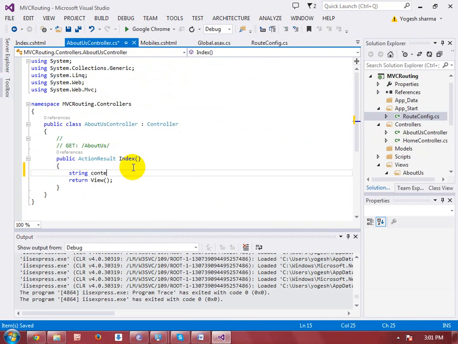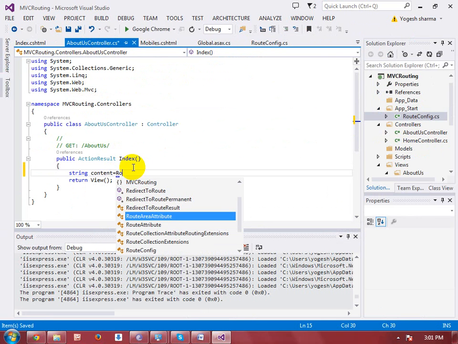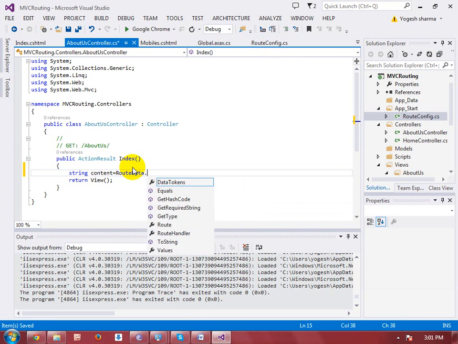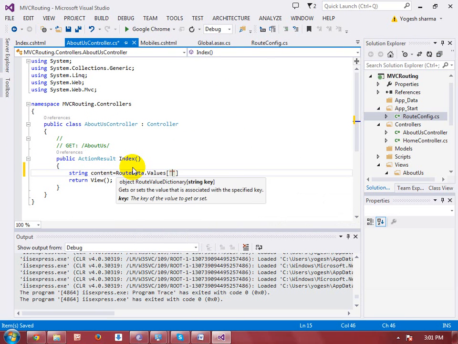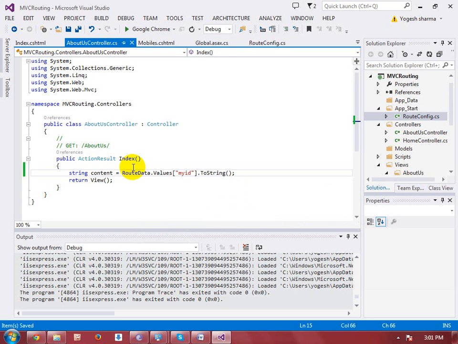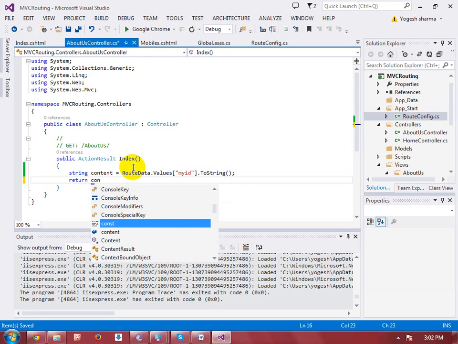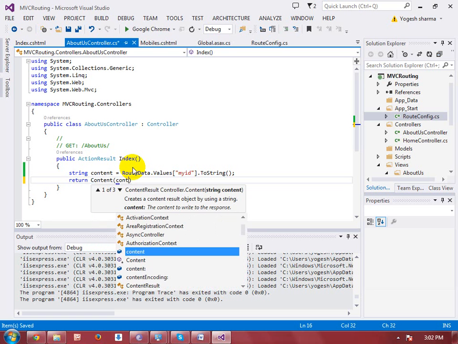Just write Content and RouteData. We have an object RouteData.Values, and in these values I will pass my ID and ToString. If I want to fetch the controller name, I can't do this because I didn't take that segment variable. So let me print this content in my view. I have to set return Content and pass content.